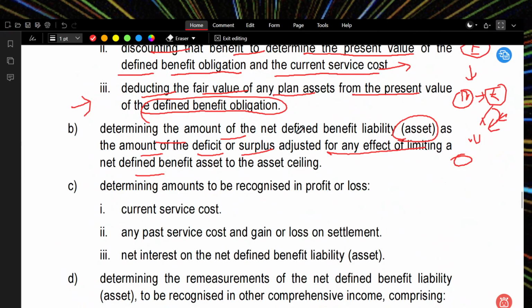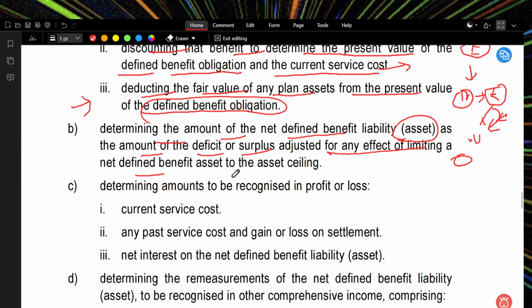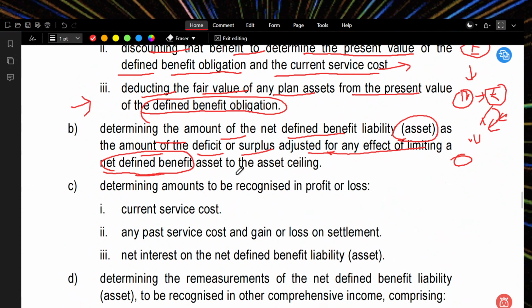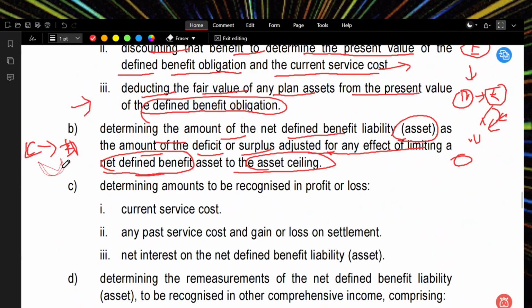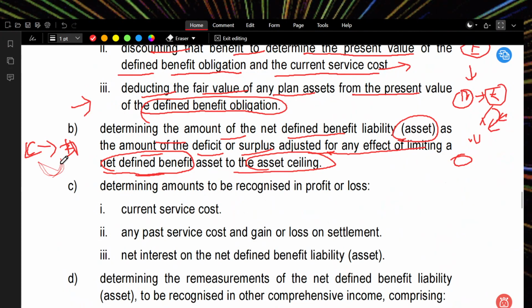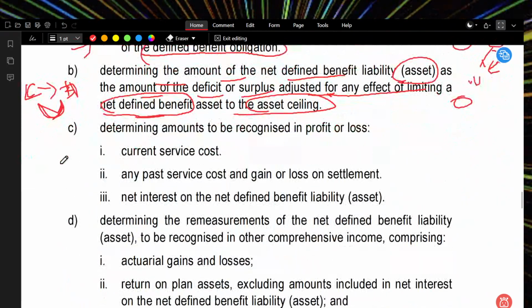Determining the amount of the net defined benefit liability as the amount of a deficit or surplus, adjusted for the effect of limiting the net defined benefit asset to the asset ceiling. We want to see, sir, if this liability comes today, what benefit do we have? Will it match? If it matches, no problem. If not matching, we should consider it a liability. If it is more than what we expected, then it is an asset for us.